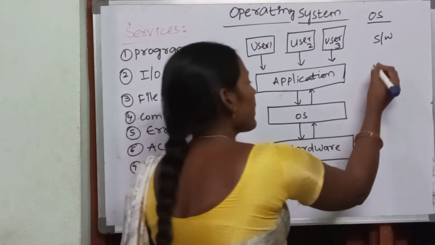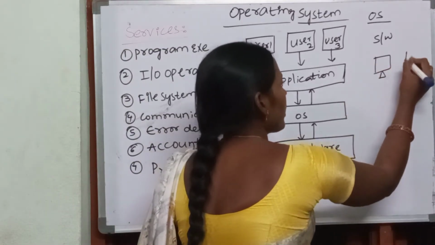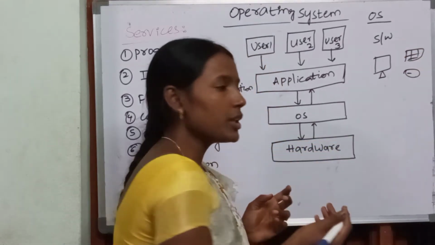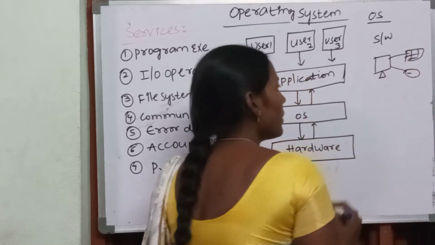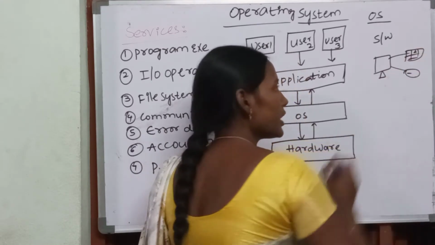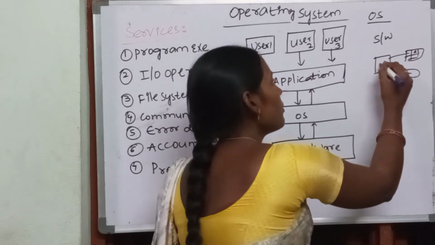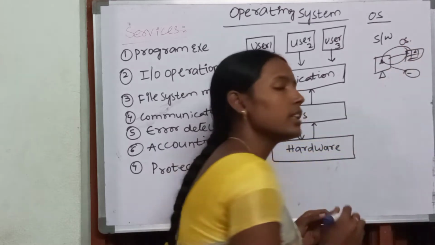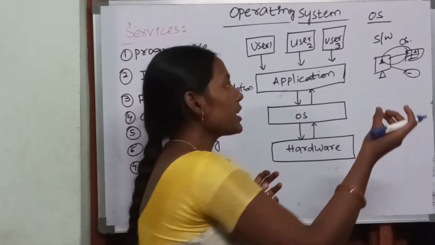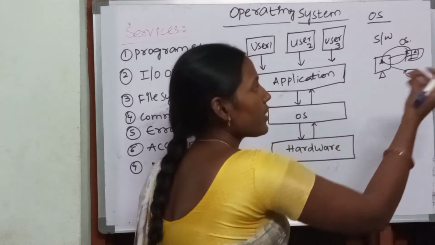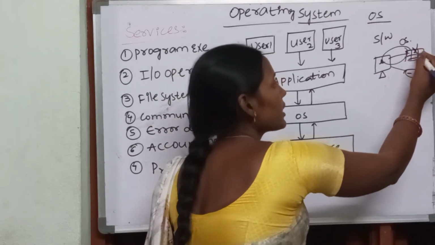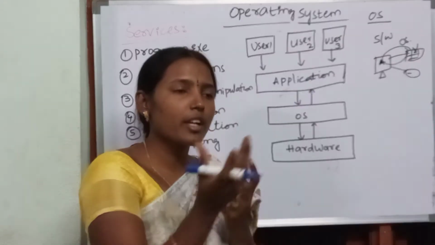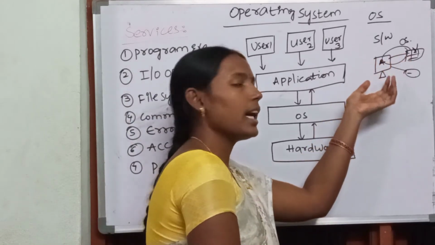That means we have a system and we already have a keyboard and a mouse and everything. We are just connecting to this. But if you press a button on the keyboard, that will be printed on the monitor. So who is doing the task here? Your operating system is doing the task here. That means it is interacting with the input output devices. Whatever data is entered by the user is converted to system format and displayed on the monitor. That means it is providing the interaction between user and the hardware.